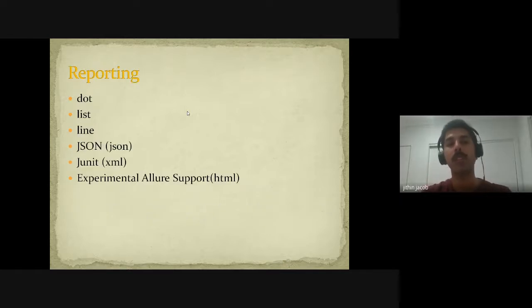Now the reporting section. For the terminal level, it supports dot, list, and line. And for the other reports, it supports JSON and XML. The main thing to be noted here is the HTML report. They have come up with experimental Allure support in version 1.13, and it was released only in the last version. So we need to install another package to get that HTML report out from Playwright.